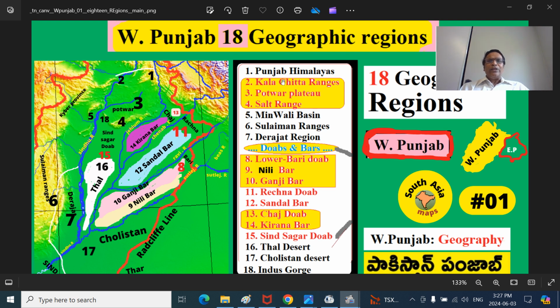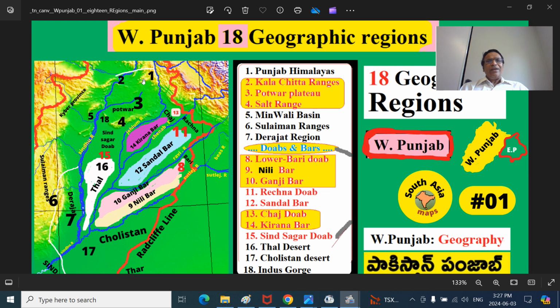Next, we have the Kala Chitta ranges. Kala Chitta mountain ranges, they are the extensions of, we can say, the Safed Koh mountains also. They are predominant in the Attock district of the northern part of West Punjab. The Kala Chitta ranges here.